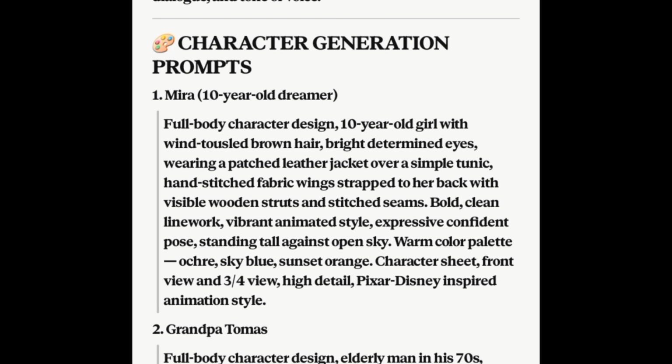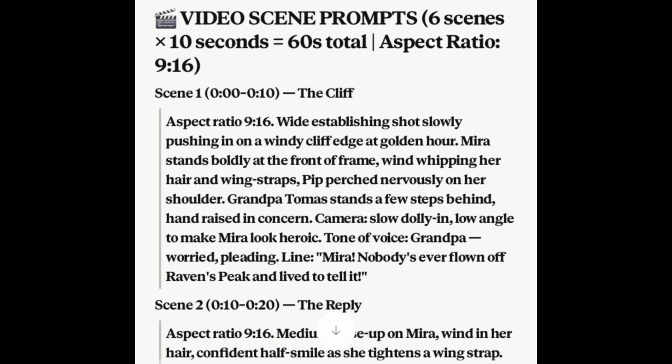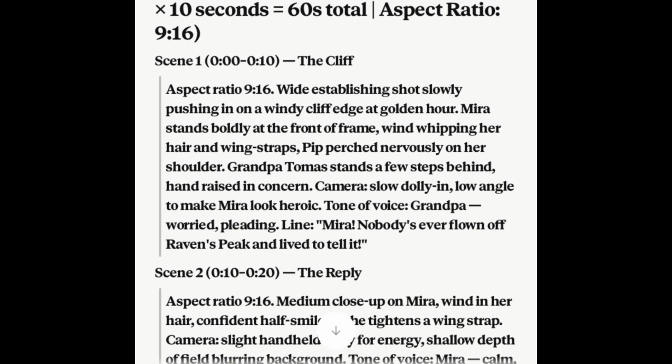Okay, let's proceed. Back to Claude AI. Basically, we are going to be making use of 2 AI tools to generate this video. Reason being, I want to show you how you can use other AI tools apart from the one you know. So for that, we are going to come over to the video scene prompt, which is 6 scenes times 10 seconds equals to 60 seconds total.